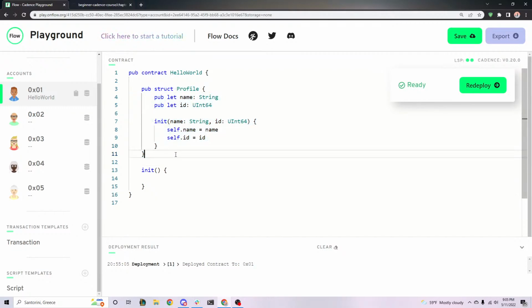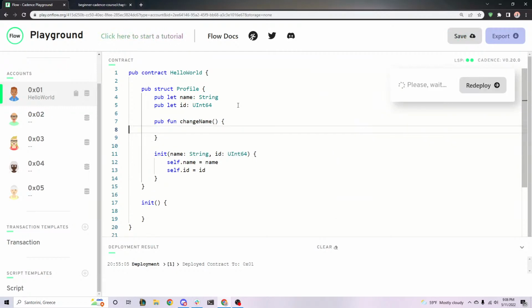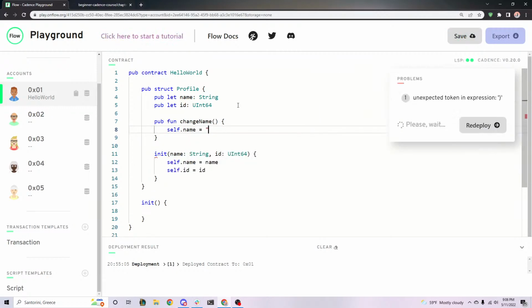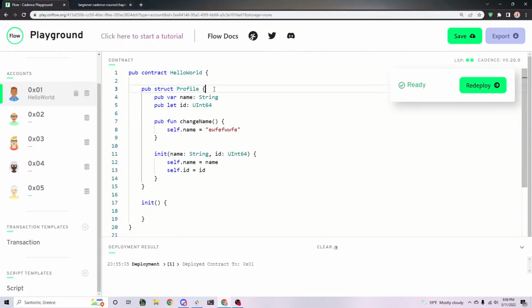And we mentioned that structs were containers of data. If you have a profile struct, you can put a name and an ID inside of it. We also mentioned you can put functions inside of structs, like a public function change name, where you change the name by saying self.name equals some random name, right? So it's a container. And the same concept applies to resources: resources are also containers of data. Let's go ahead and make a resource right now.